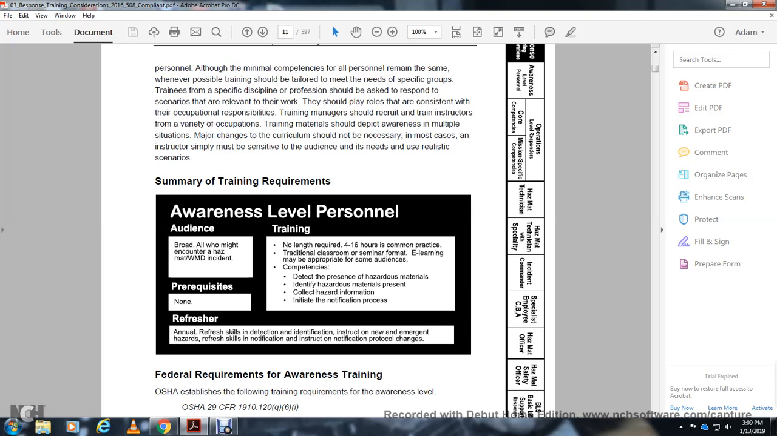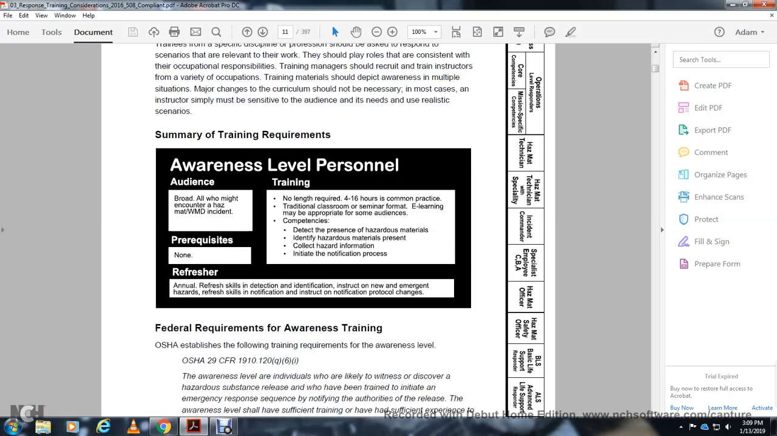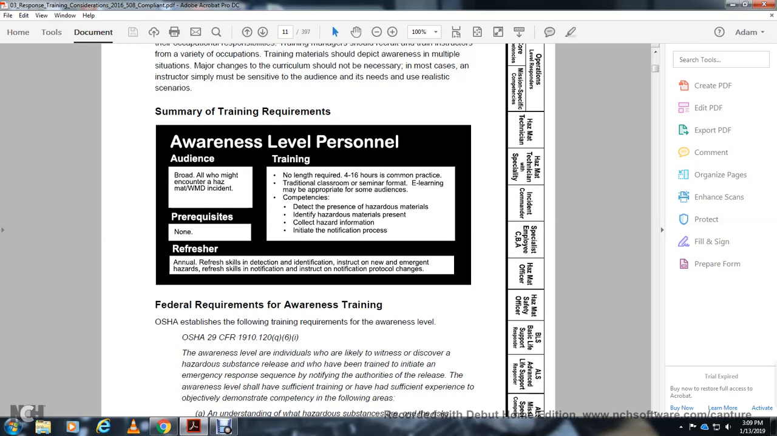Federal requirements of awareness training. OSHA established the following training requirements for awareness level in 29 CFR 1910.120(q)(6): awareness level individuals are those who are likely to witness or discover a hazardous substance release and who have been trained to initiate the emergency response sequence by notifying the authorities of the release.